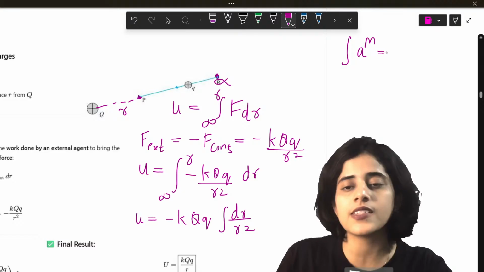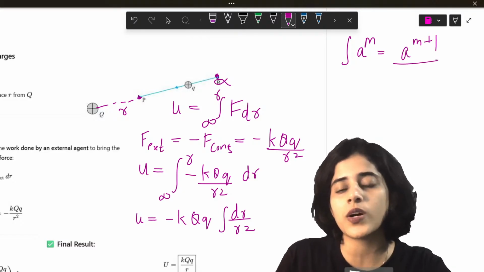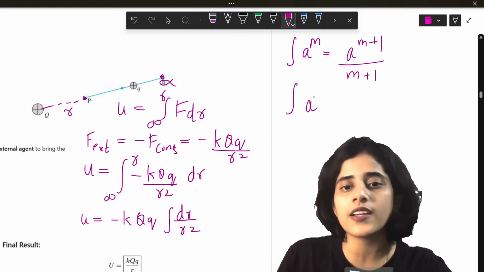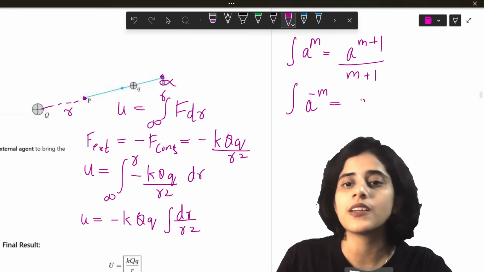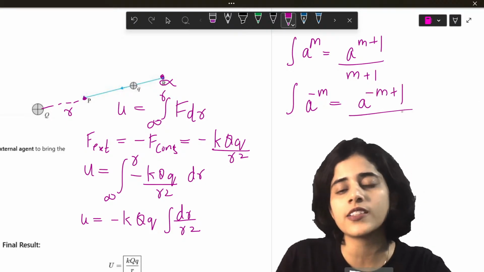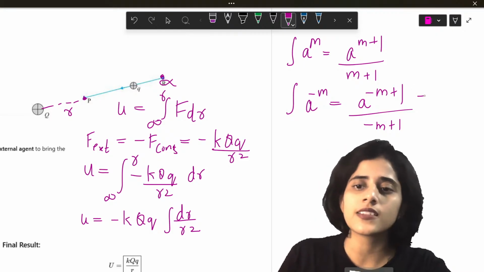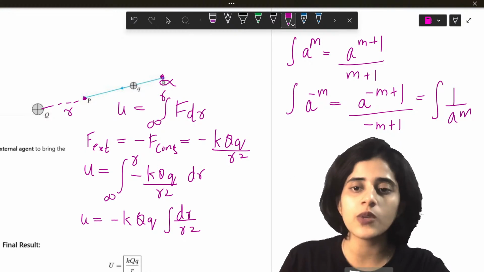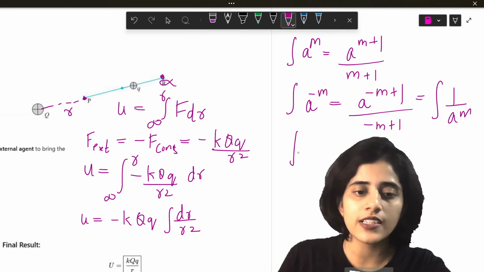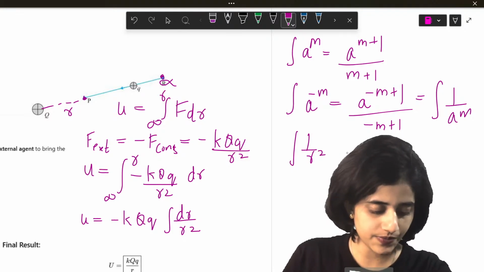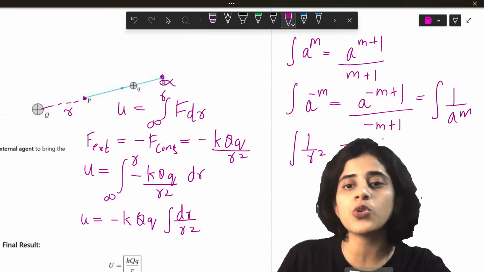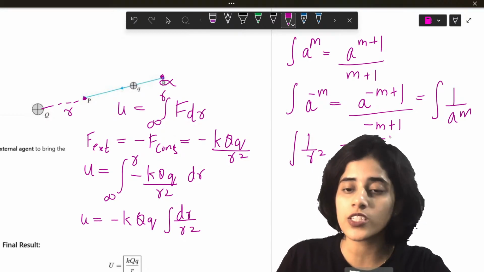Integral of a raised to m is equal to a raised to m plus 1 divided by m plus 1. So integral of a raised to minus m will be a raised to minus m plus 1 divided by minus m plus 1. This is the same as integral of 1 by a raised to m, isn't it? So here what will it become? We have integral of 1 by r square. So this is going to be equal to r raised to minus 2 plus 1, which is minus 1, divided by minus 2 plus 1.